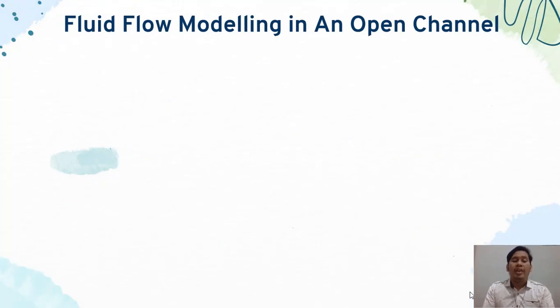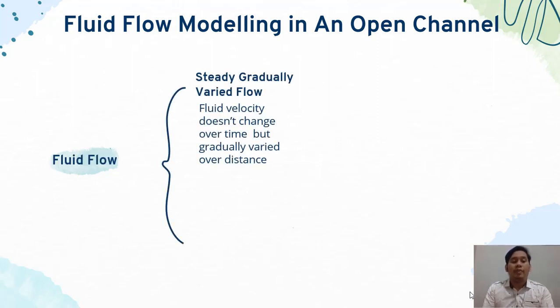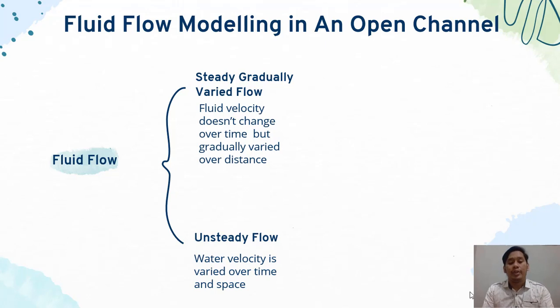Then, we have to know about the fluid flow first. In general, there is two types of fluid flow. The first one is steady gradual fluid flow. This fluid flow has velocity that doesn't change over time, but gradually operates over distance. The second one is unsteady flow. This type of fluid flow has water velocity that varies over time and space.